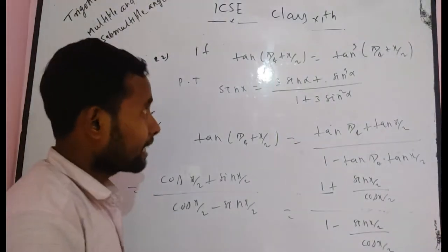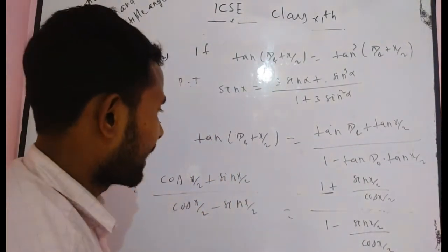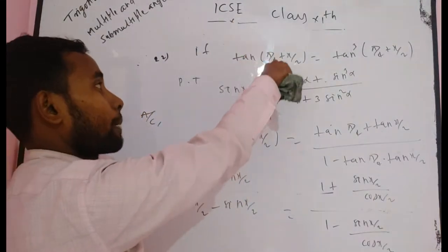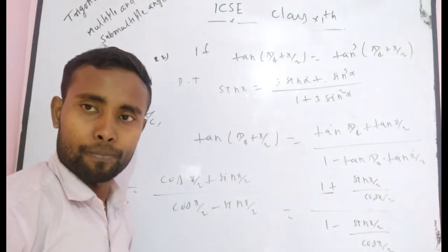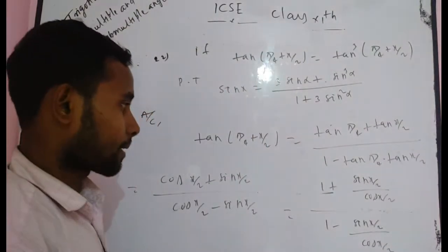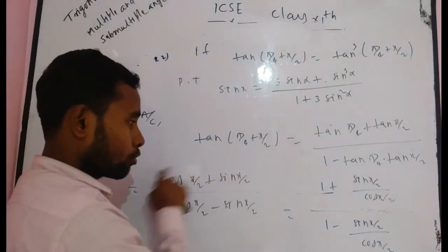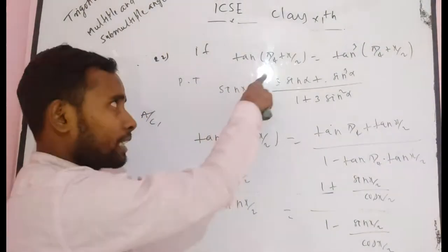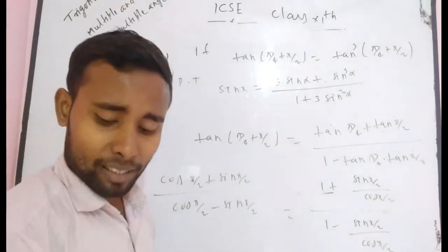I think you understand my actual point here. Now, I want to tell you again, you have to write at the position of tan pi by 4 plus x by 2 directly this expression. You get tan pi by 4 plus x by 2 is equal to this expression. You have to put it in this equation. But there is also another factor.